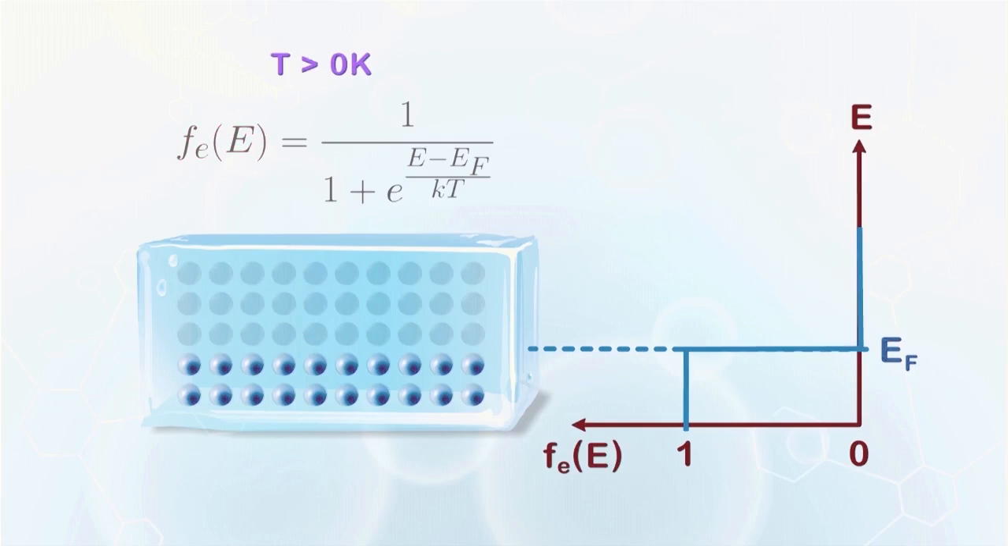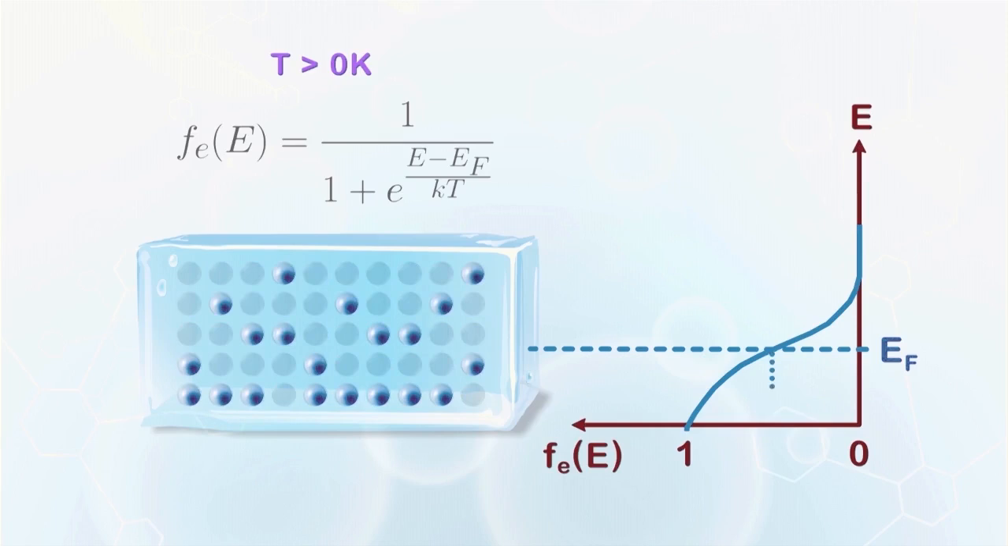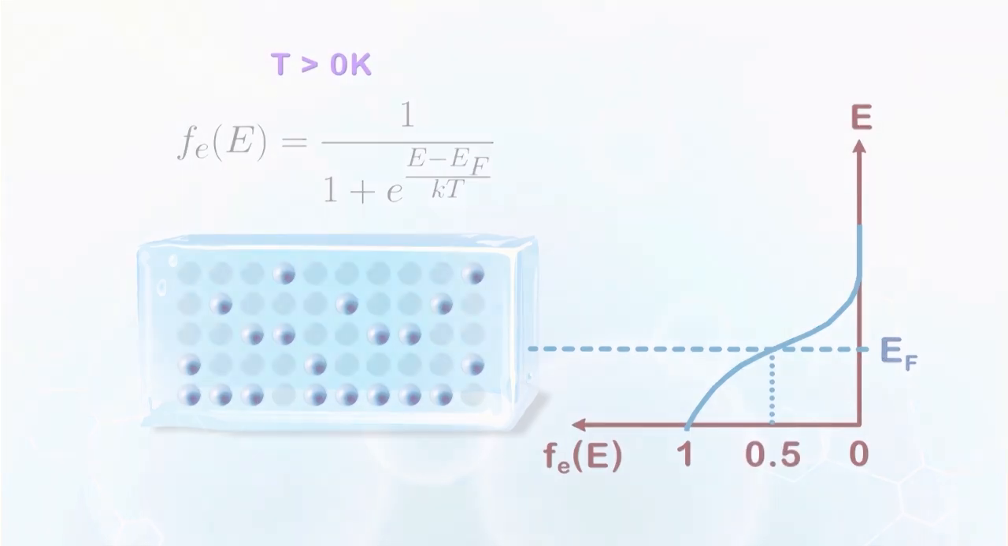At a temperature above 0 K, the transition of the Fermi Dirac function from 1 to 0 is smoothed out, and the probability that carriers stay above the Fermi level increases. With this property, the Fermi level can then be defined as the energy where the probability of finding an electron in a state is equal to 1/2.